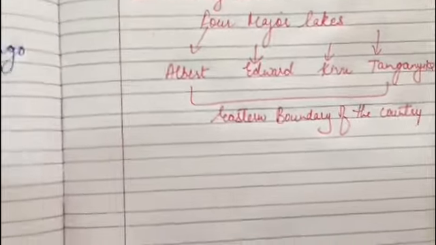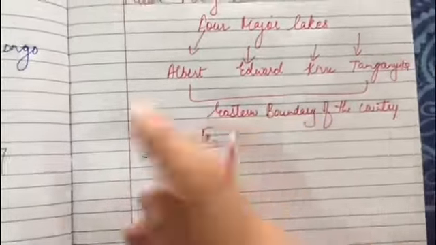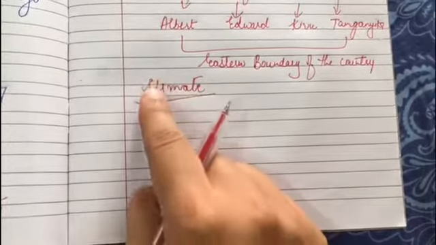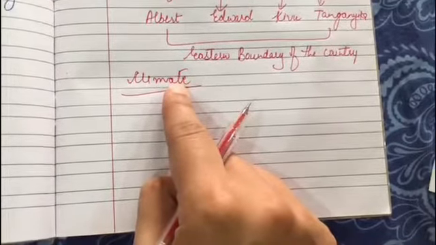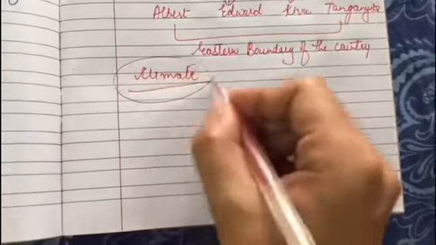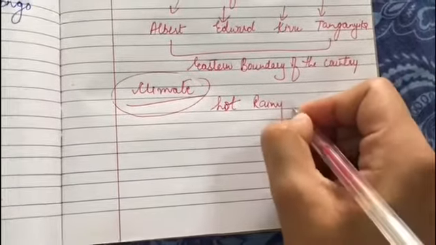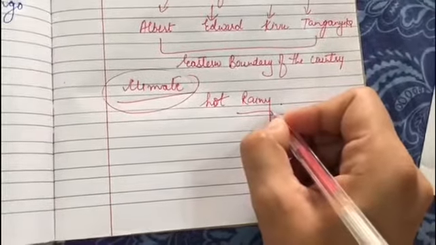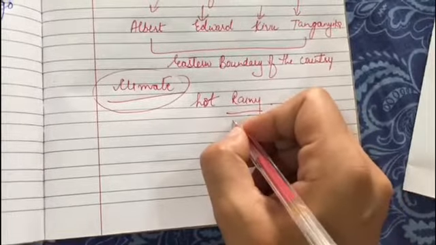Next we will do the climate of DRC. The country has an equatorial climate, which means it is very hot and rainy throughout the year. Because there is rain throughout the year, humidity is also high, which makes it uncomfortable sometimes.